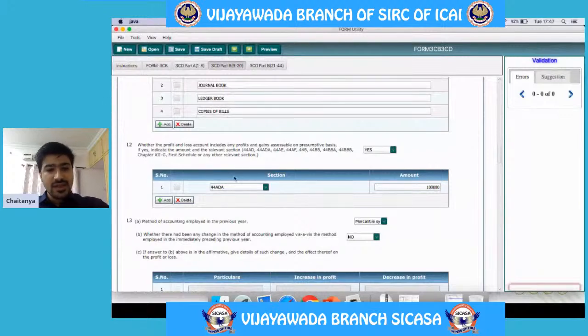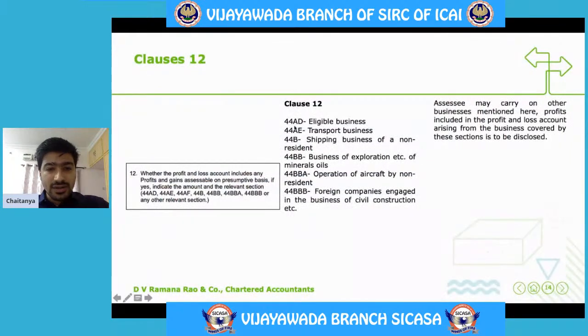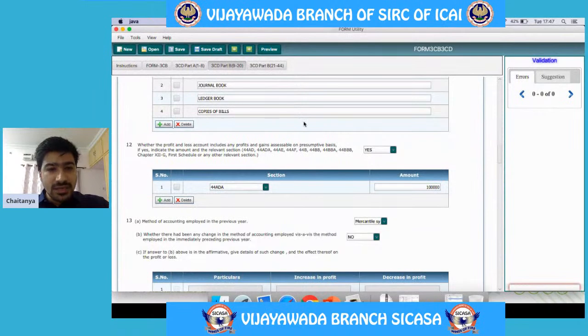See here, as I have told you, it is not 44AD. Since it is a profession, it is 44ADA. So I will be opting for my presumptive taxation under section 44ADA since it is a profession. Say my gross receipts are 2 lakh rupees. I am supposed to declare my profits and gains from business or profession at the rate of 50% of the gross receipts. So I will be declaring 1 lakh as my profits and gains from business or profession, and I will be reducing this from my computation.